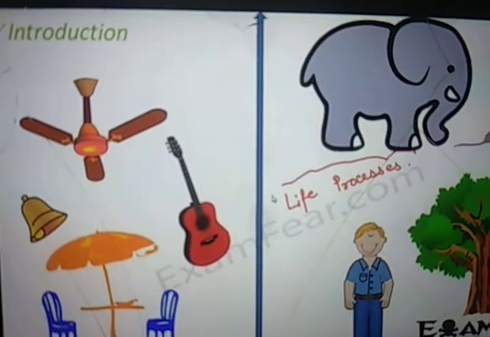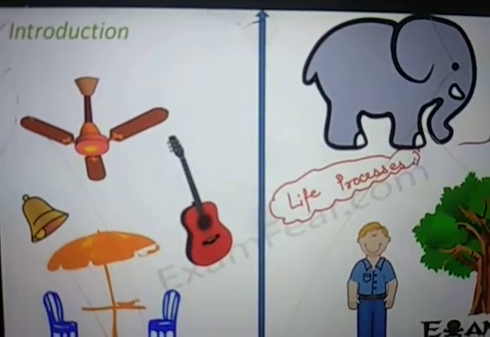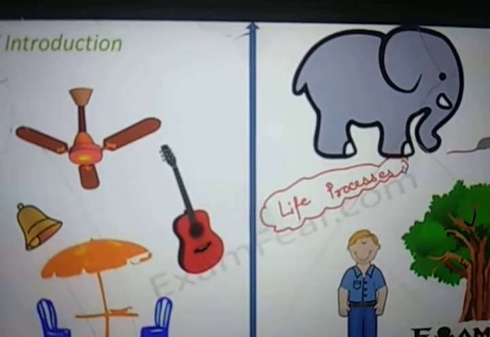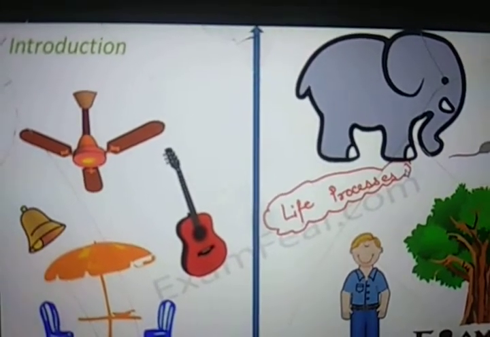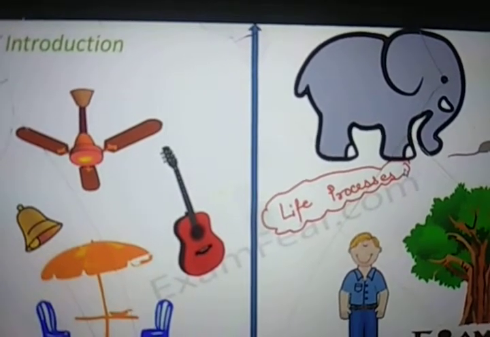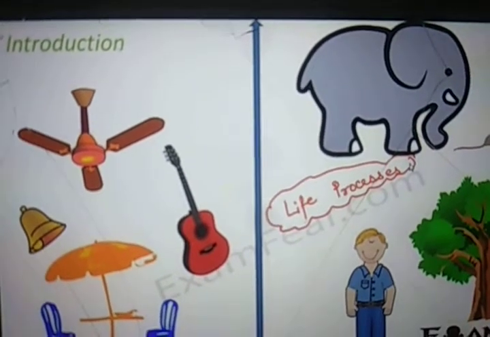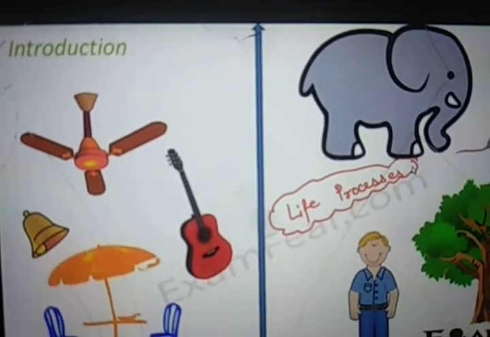So in our previous lesson, we spoke about nutrition in plants, that is how plants obtain their food, what are the different ways by which different plants get their nutrition, which is very important for their survival. So here we will see what are the various ways by which animals can obtain their food.